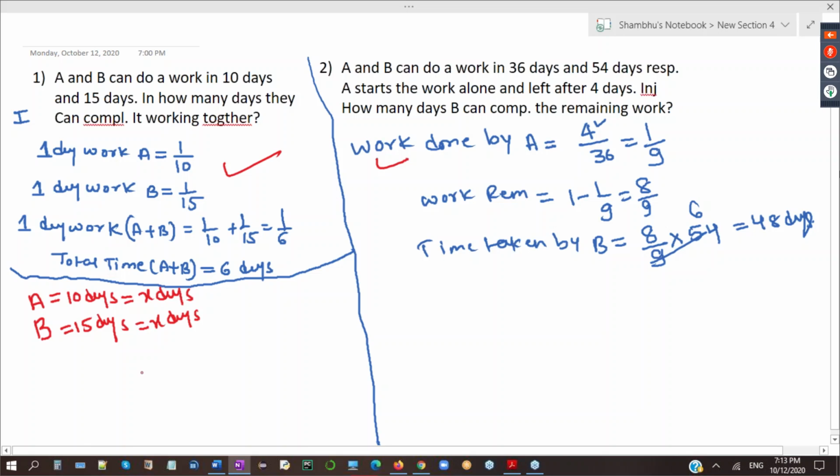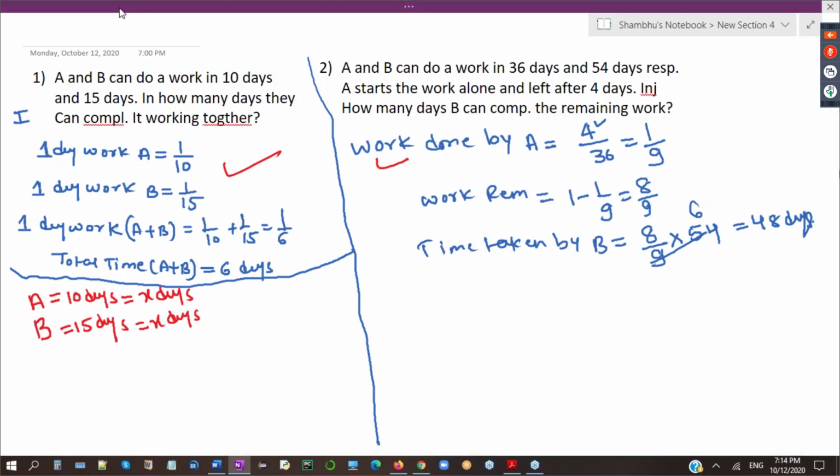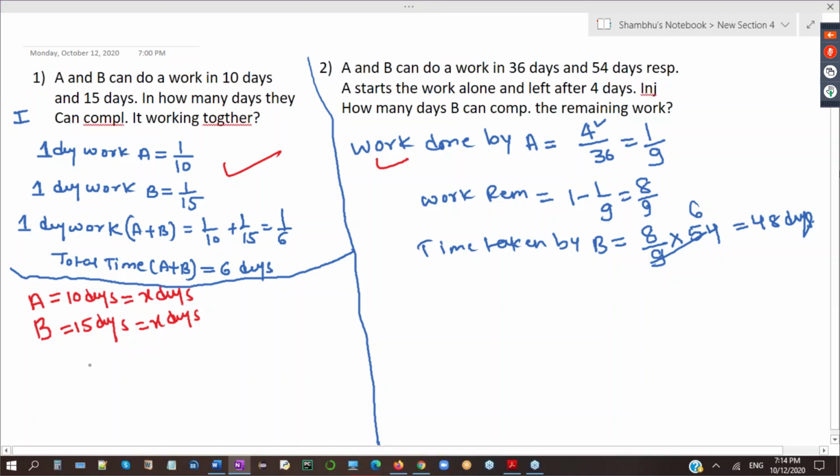Because both A and B together complete one work. So work done by A in X days, what should I write? Work done by A in X days is X by 10. X days he works divided by the total time, which is 10 days. So work done by A in X days is X by 10.